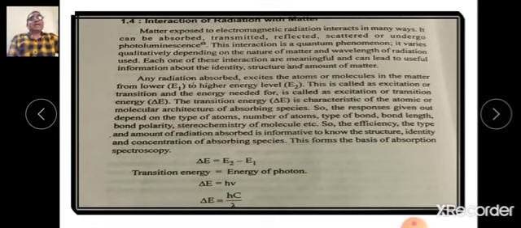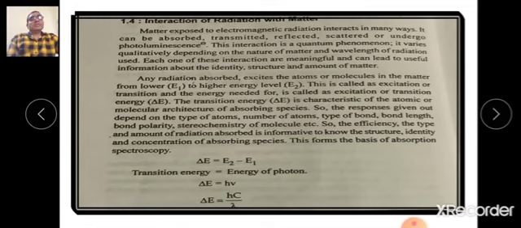Now, this delta E is equal to the difference between these two energy levels, that is delta E equal to E2 minus E1. Delta E is transition energy and the difference is equal to the energy of photon.